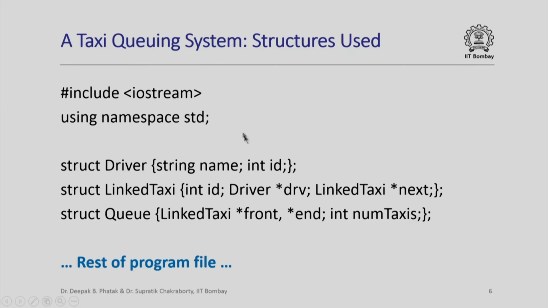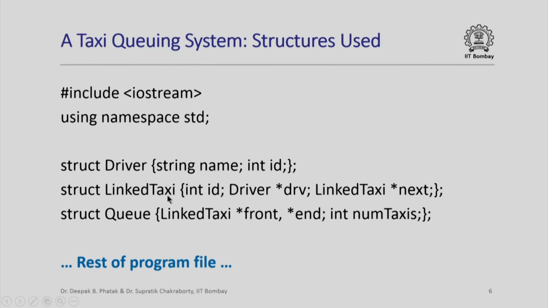In trying to program this in C++, let us try to understand what kind of structures would be useful for us. How do we want to organize the information? What are the different entities or objects that are going to be interacting? It is clear that in this case we have taxis, and in particular we want to have linked taxis in which I can go from the information for one taxi to the information for the next taxi and the taxi after that, because we actually want to implement a queue of taxis.